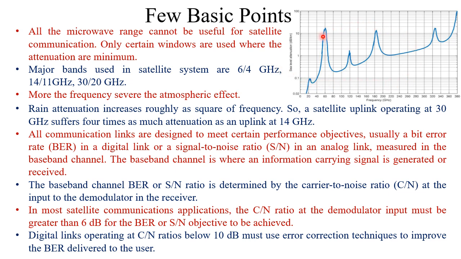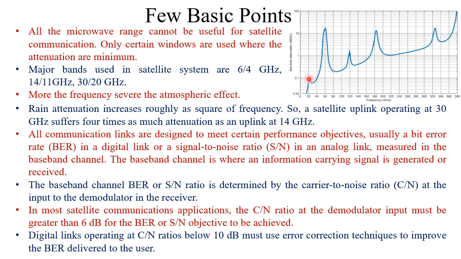This is the attenuation plot of the atmosphere with frequency. As you can see, below 20 gigahertz, the attenuation is very low. But above 20 gigahertz, the attenuation is showing some uneven jumps, right?